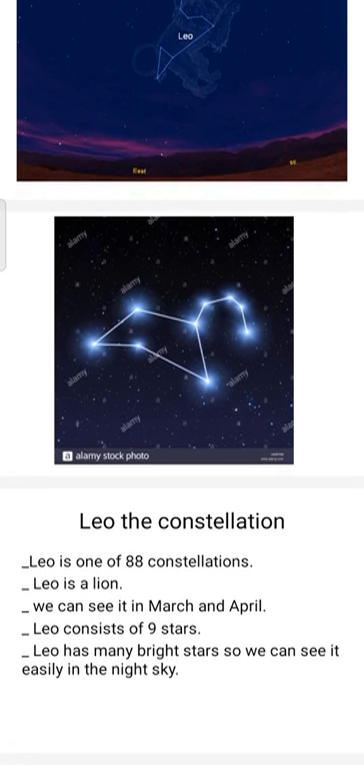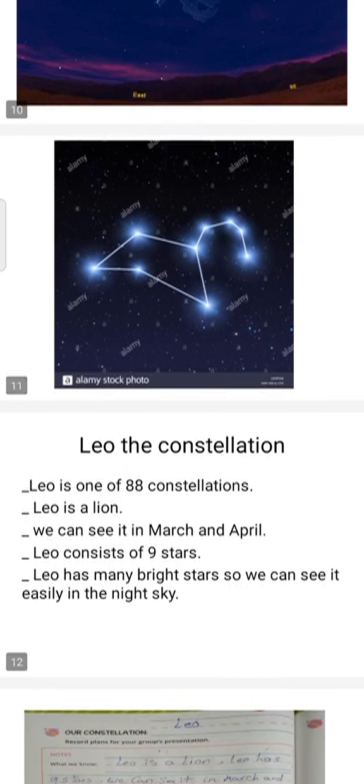For example, Leo, the constellation, it's one of 88 constellations, okay? There are 88 real constellations. Leo is one of them, okay? And we said from its name, Leo, it's a lion, okay? And we can see it in March and April, okay? Leo consists of 9 stars, 9 bright stars. That's why we can easily see it in the sky at night, because it consists of 9 bright stars.